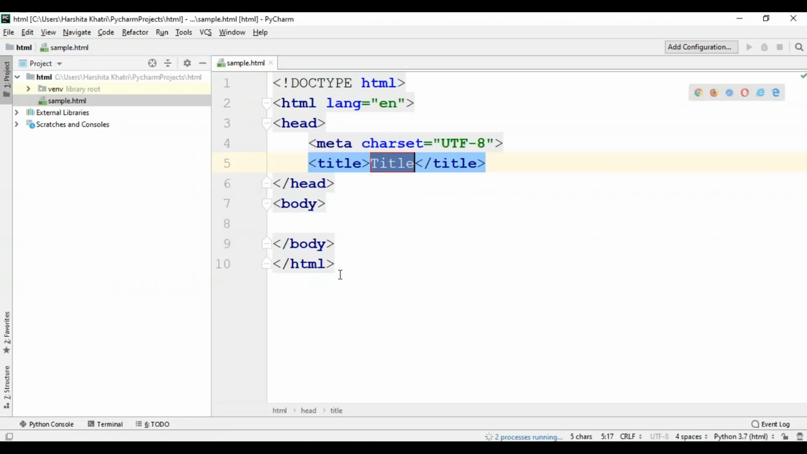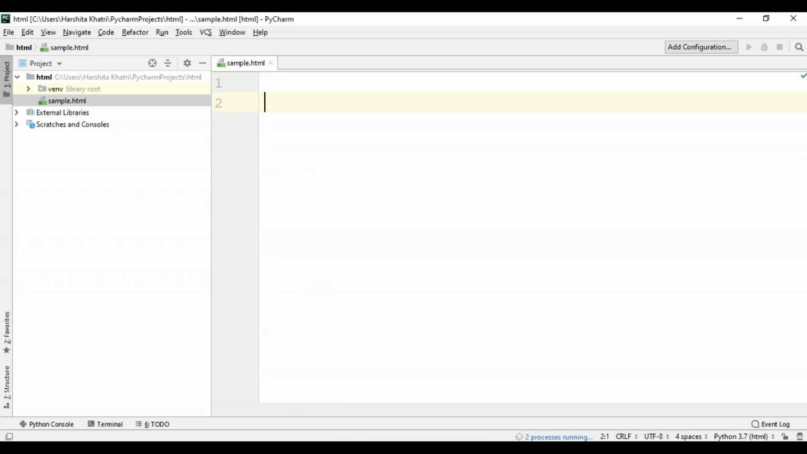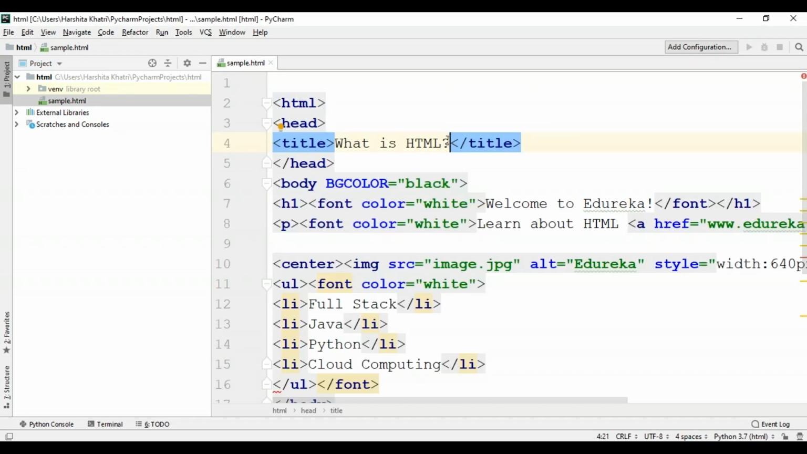So as you can see over here, my IDE has already provided the basic HTML tags for me. I'll just clear this off from here, and I'll use some already written HTML code. As you can see, I basically have a title which says what is HTML. After that, I've specified the background color to be black and the font color to be white. I've written some text saying welcome to Edureka and learn about HTML.